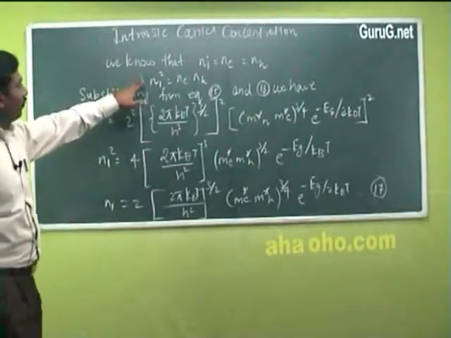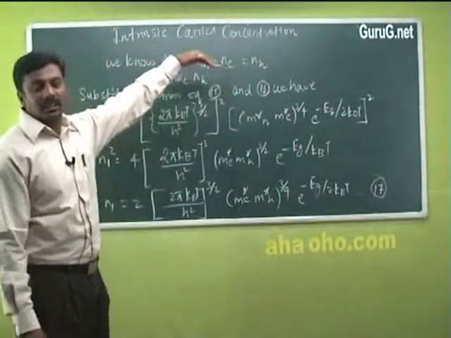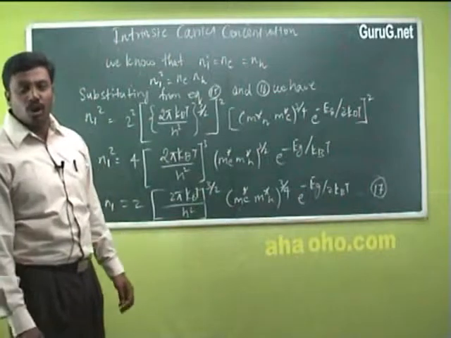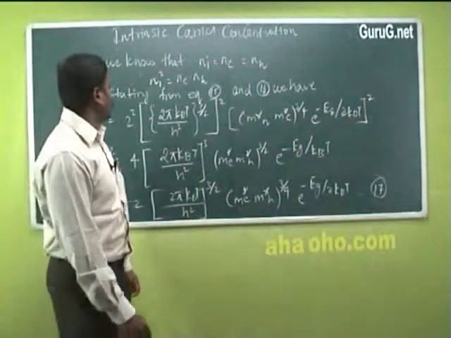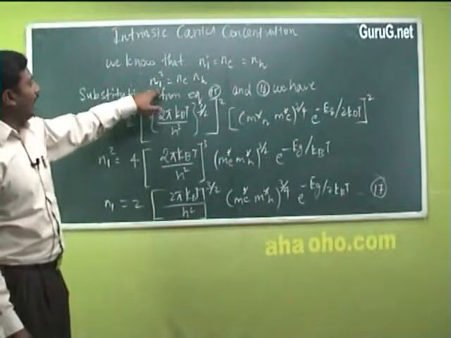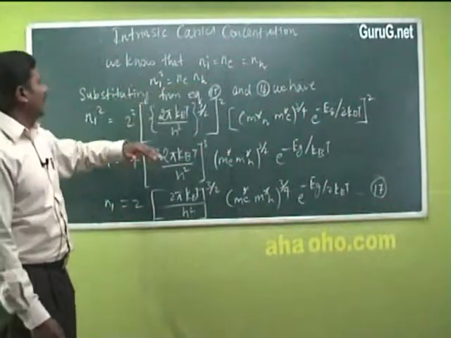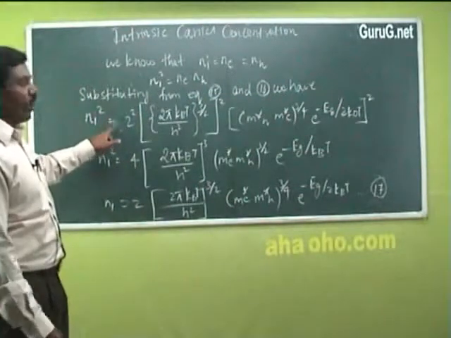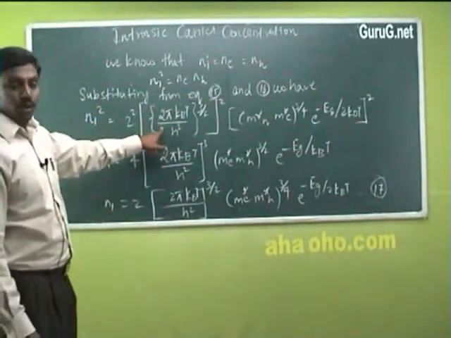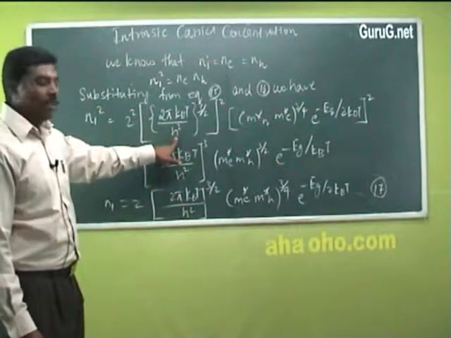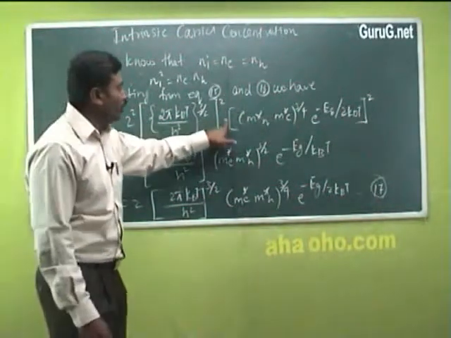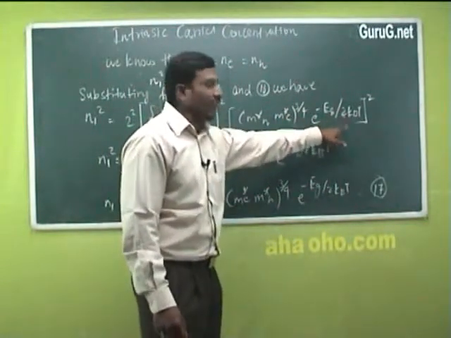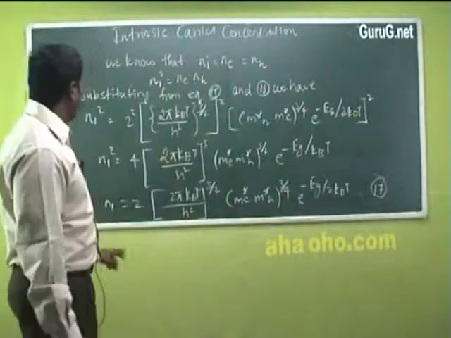Intrinsic carrier concentration. We know that in case of an intrinsic semiconductor, the carrier concentration, or the density of holes, is equal to the density of electrons. So therefore the product Ni square is equal to Ne into Nh. Now substituting equations 15 and 16, we have Ni square is equal to 2 square into (2 pi kbT by h square) whole power 3 by 2 the whole square into (m star h into m star e) whole power 3 by 4 e power minus Eg divided by 2kbT the whole square.